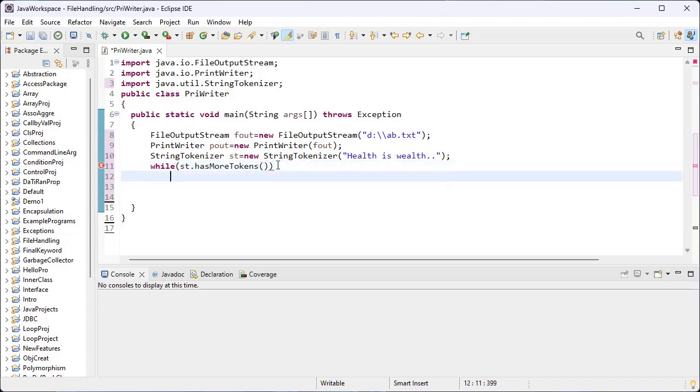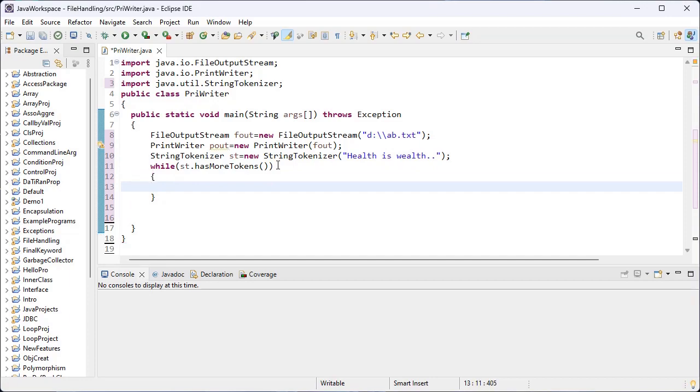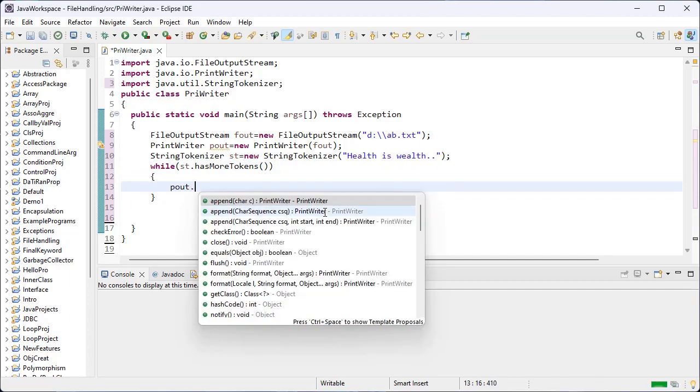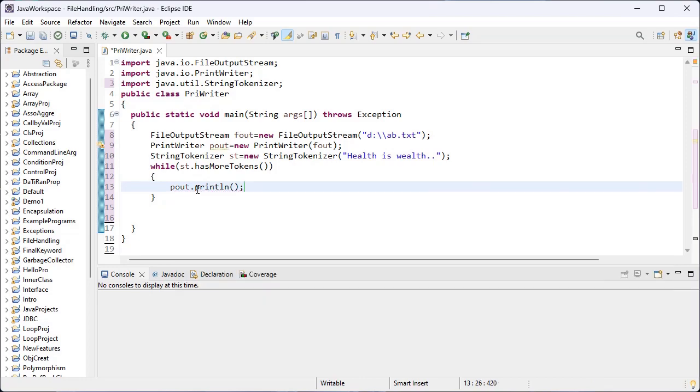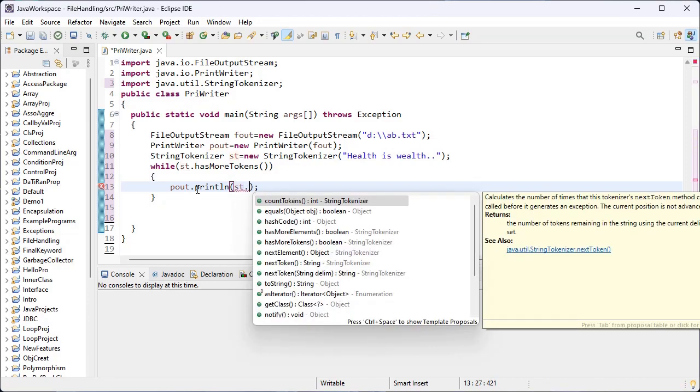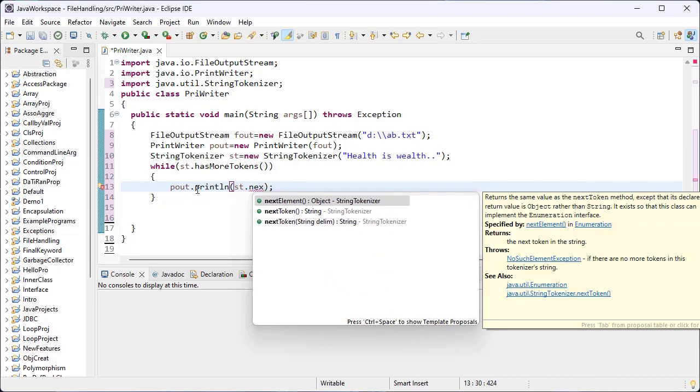So now inside the while loop I use the pout object. Pout is the object for the PrintWriter class, and the println method. Inside the round brackets I write the object for StringTokenizer and the inbuilt method nextToken.